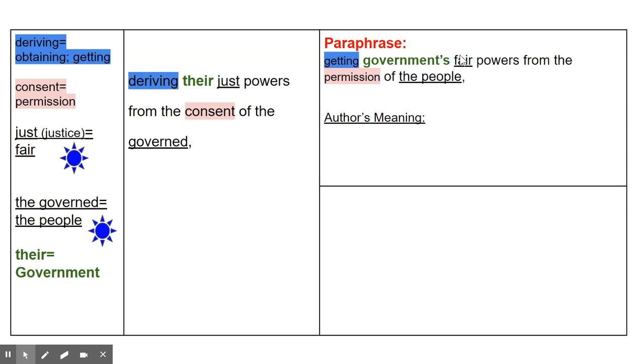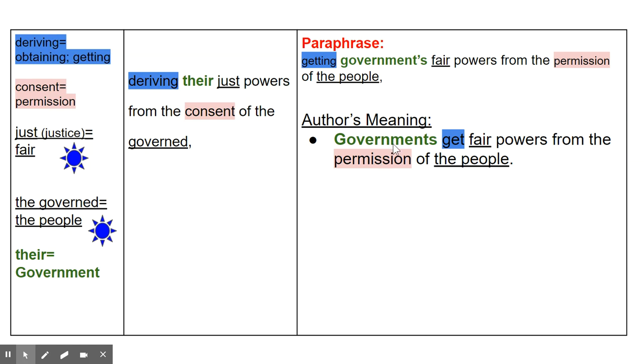So let's take that note and let's take a look at our paraphrase. Getting government's fair powers from the permission of the people. Okay, it sounds kind of weird. Obviously, the phrasing is not easy to understand, so we still have to make some meaning from it. So let's start with breaking it down. Governments get their powers from the permission of the people.